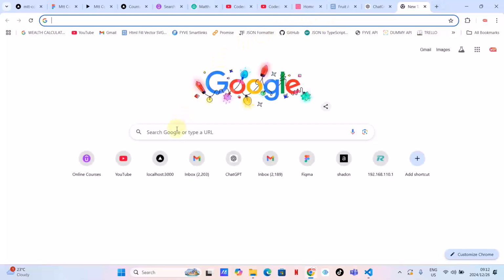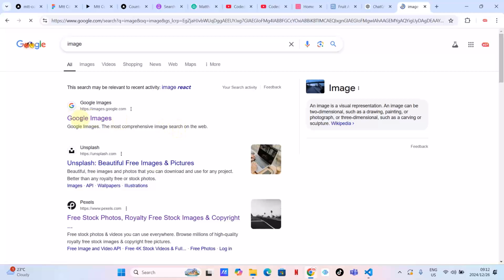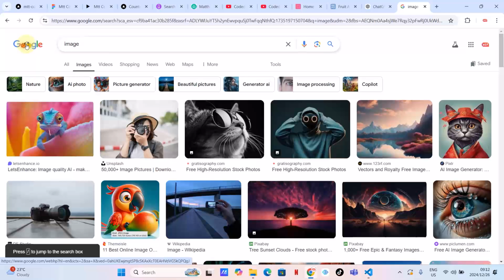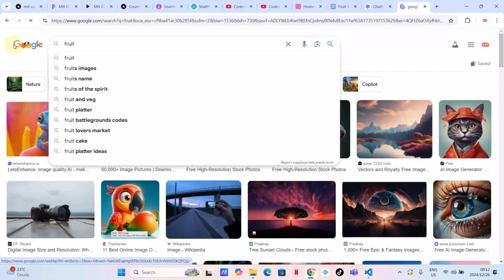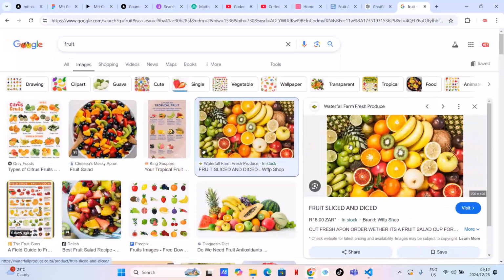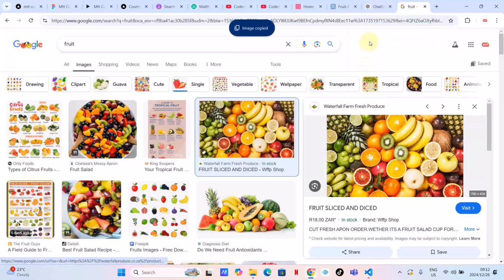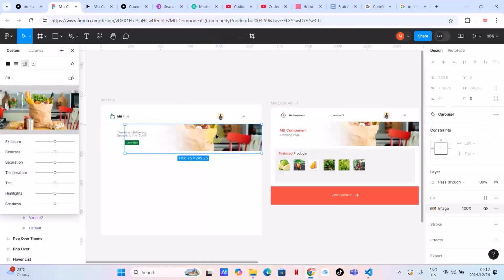Let's just go to Google and look for images, and then fruit. Okay, fruit images, that's what I want. I think this one will work. Let me just copy it. And then I want to go back here. I will double click here until I see this image, and then I will paste it.